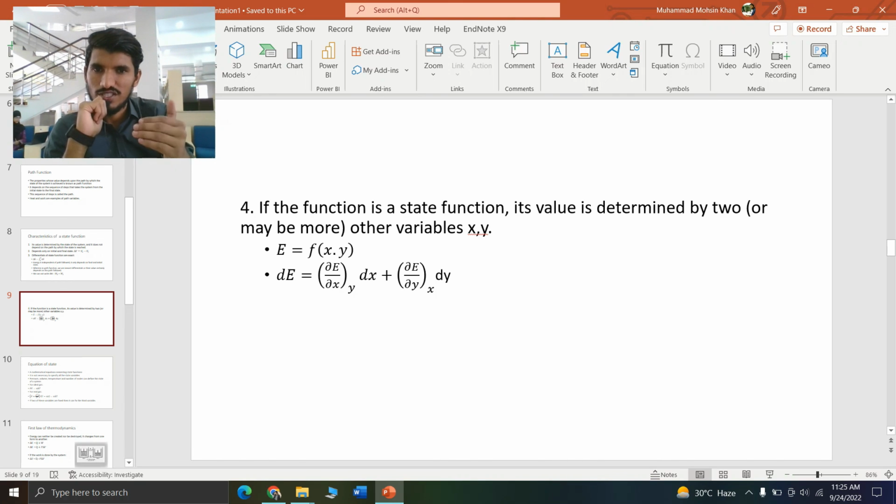The change in the energy is dependent upon the change in the value of x. And similarly, this here again is a partial differential with respect to y. And that shows us that the change in the value of energy also depends upon the change in the value of y. So I can say that energy is a function of some variable x and some variable y. Okay, so those are the characteristics of the state functions. So that was all for today's lecture.